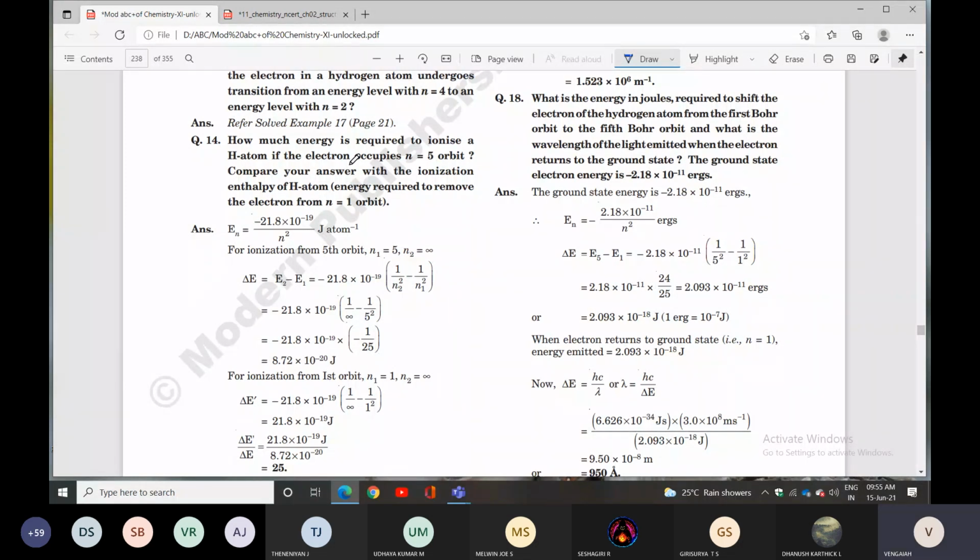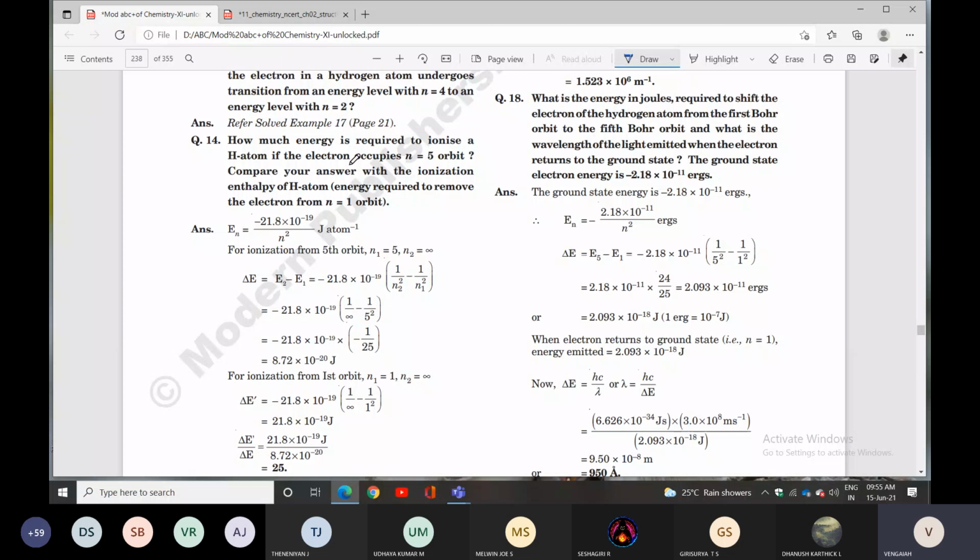Compare your answer with the ionization enthalpy of hydrogen atom. Ionization enthalpy is nothing but the minimum amount of energy required to remove an electron from a neutral isolated gaseous atom. Here, how much energy will be required to ionize a hydrogen atom if the electron occupies the n equal to 5 orbital? Ionization enthalpy is the energy required to remove the electron from the n equal to 1, first orbit.